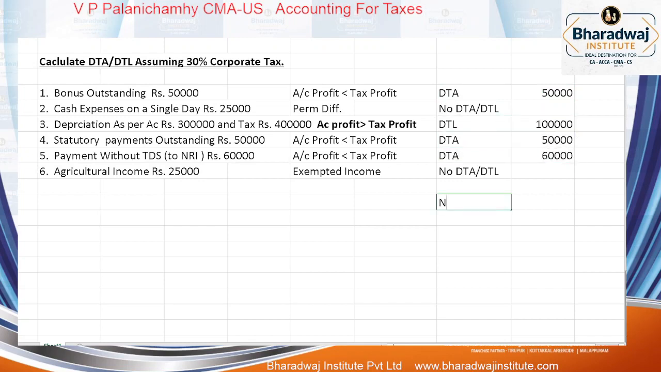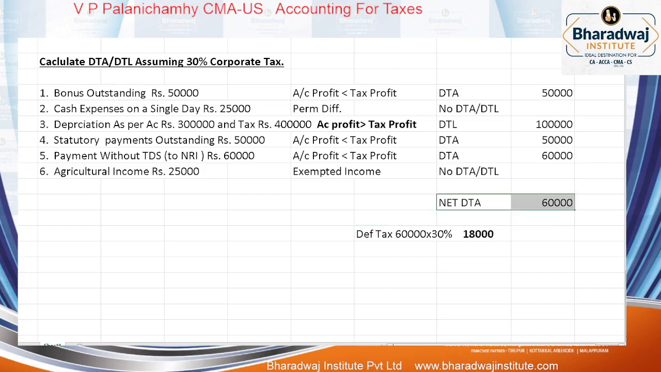So what is the net DTA item? Net DTA, DTL 1 lakh, DTA 50 plus 60, 1 lakh 10 minus 1 lakh போட்டா net DTA எவ்வளவு இருக்கு? 60,000. So deferred tax will be 60,000 ல 30%. 60,000 எவ்வளவு percentage? 30% என்ன வரும்? 18,000. 30% போடுறீங்கன்னா tax effect எவ்வளவு இருக்கும்?